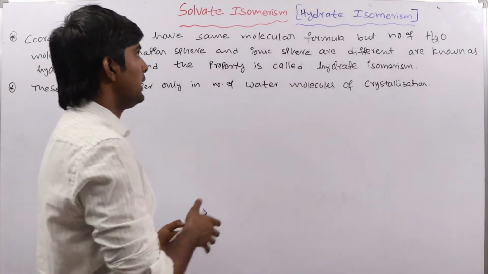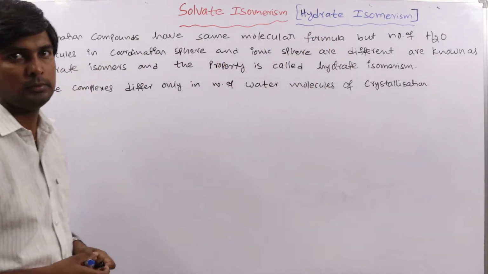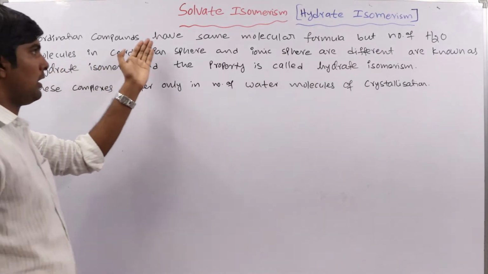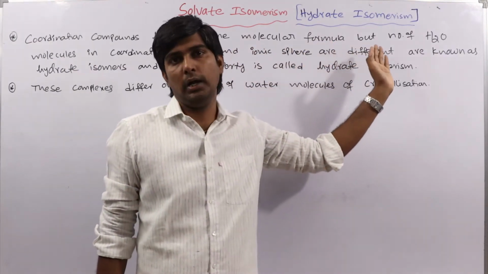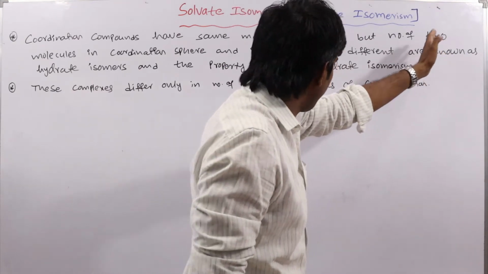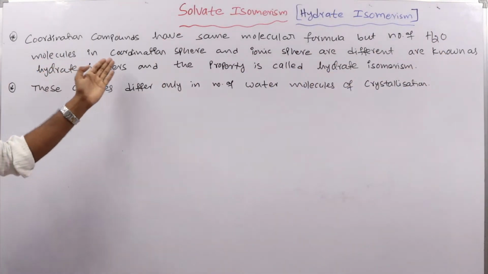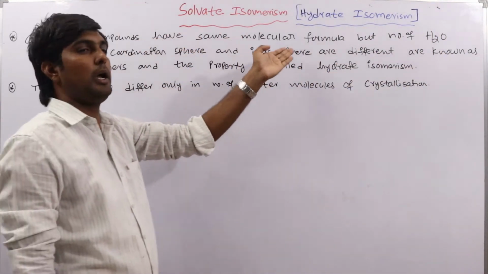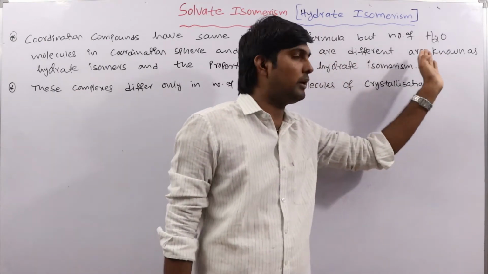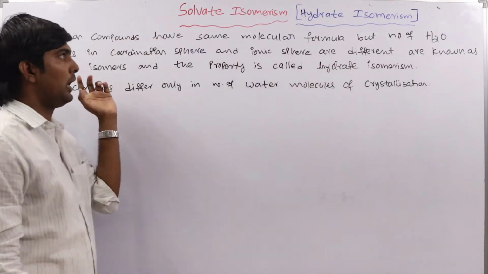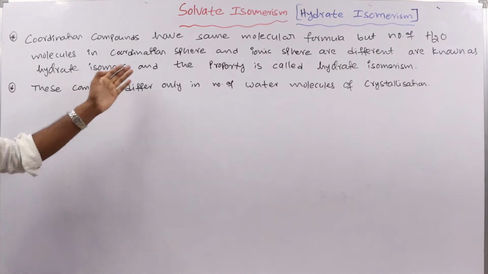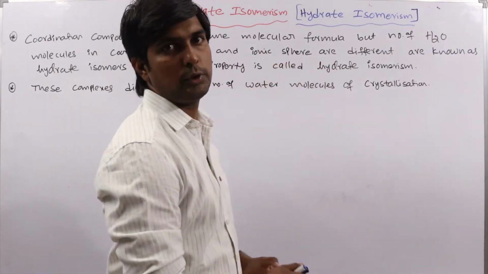So here, what is hydrate isomerism? The complexes which have the same molecular formula but the number of H2O molecules in the coordination sphere and ionization sphere are different are known as hydrate isomers, and the property is called hydrate isomerism.